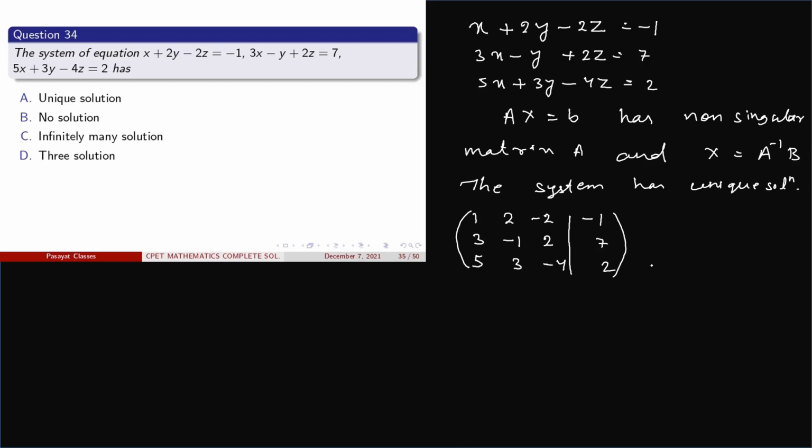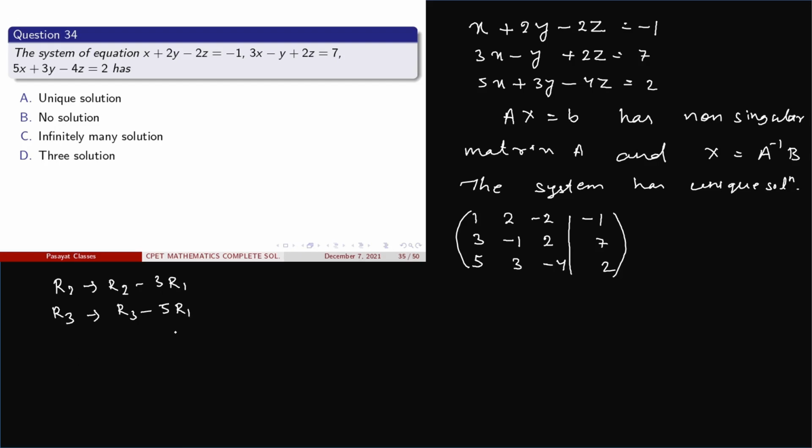Applying row reduction, R2 is replaced with R2 minus 3 times R1, and R3 is replaced with R3 minus 5 times R1.